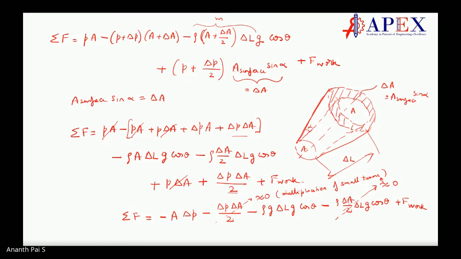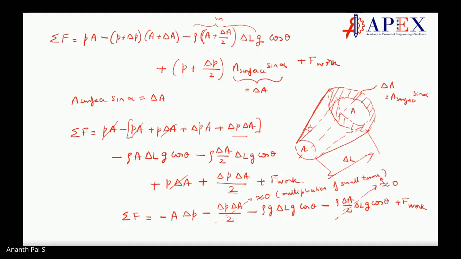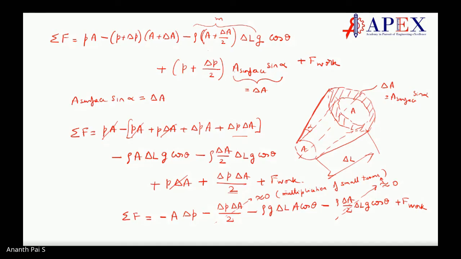And we can write, yes. There, just now you wrote that multiplication of small terms. Below that, it is rho A delta L G cos theta. You have written G twice. Okay. Sorry, I'm sorry. Correct. No, A is there. A is missing. Correct. My bad. Done, students?